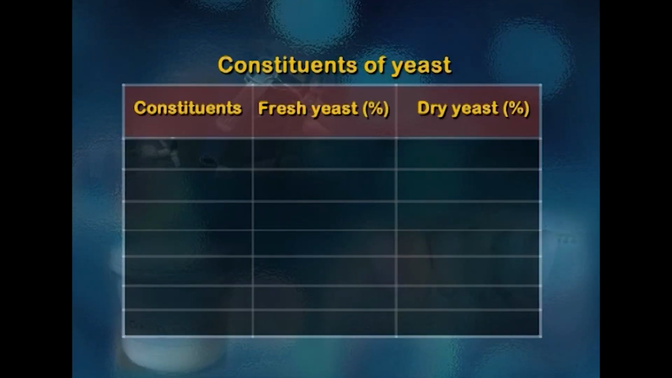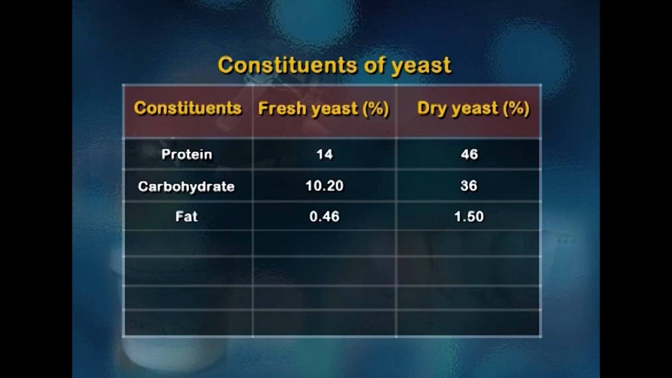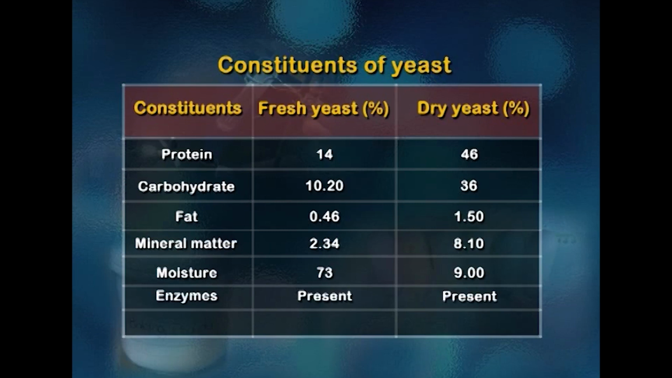Constituents of yeast include the fresh yeast has 14% of protein, whereas dry yeast, because it is concentrated and has no moisture, has 46% protein. Carbohydrate is in fresh yeast 10%, in dry yeast it is again higher, 36%, and fat amounts are very negligible. Minerals are again high in the dry yeast. Moisture content obviously will be more in the fresh yeast and very less in the dry yeast. Vitamins and enzymes which are needed to activate the yeast are present.